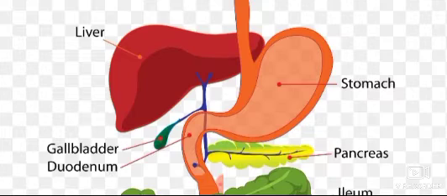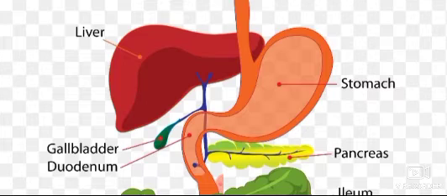Thus, bile performs two functions: it makes the acidic food coming from the stomach alkaline, so that pancreatic enzyme can act on it, and bile salt break the fats present in the food into small globules, making it easy for enzyme to act and digest them.